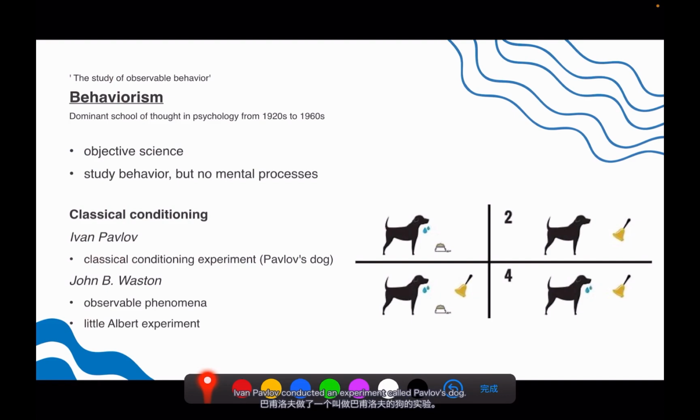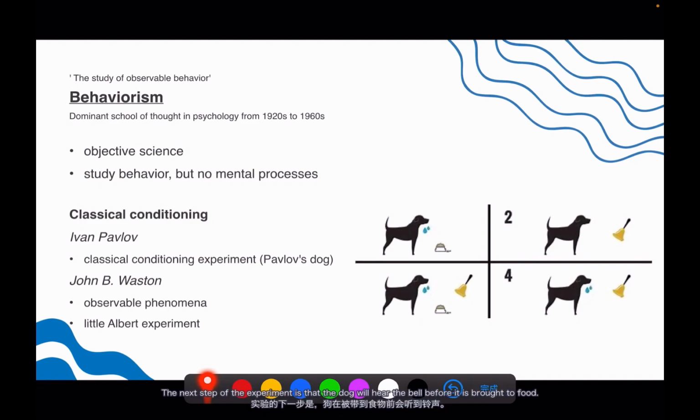Ivan Pavlov conducted an experiment called Pavlov's dog. The dog will salivate when it is exposed to the food. In contrast, when the dog hears the bell, it will not salivate.